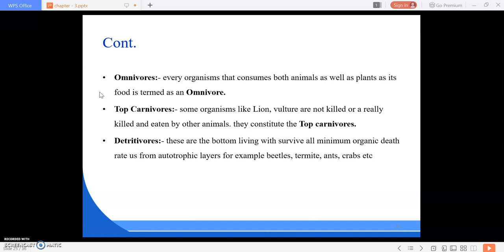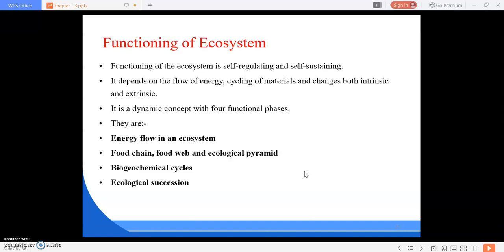Detritivores, who are they? These are the bottom-living organisms that survive on minimal organic dead matter from autotrophic layers. For example, beetles, termites, ants and crabs, etc. Okay. So our decomposers are finished. Our categorical division of the biotic structure is over. Okay. Next, we are going to study the function of the ecosystem.